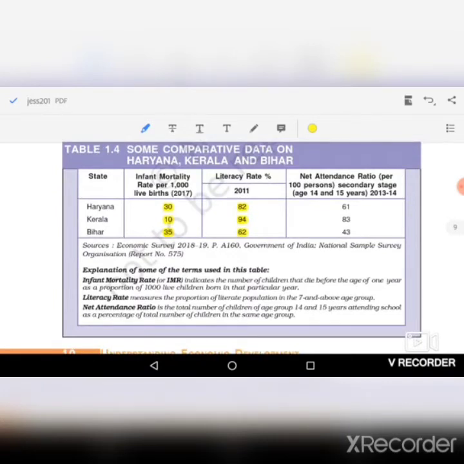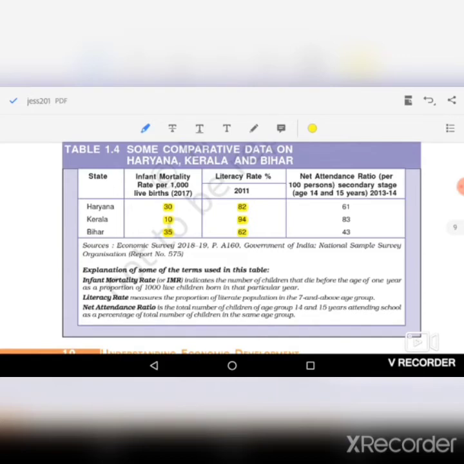Similarly, in case of net attendance ratio, it is the total number of children of age group 14 and 15 years attending school as a percentage of total number of children in the same age group. It means the total number of children who are attending school at the age group 14 to 15 years.